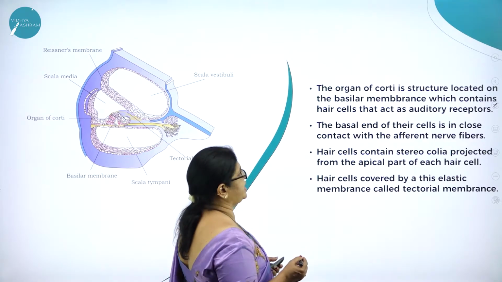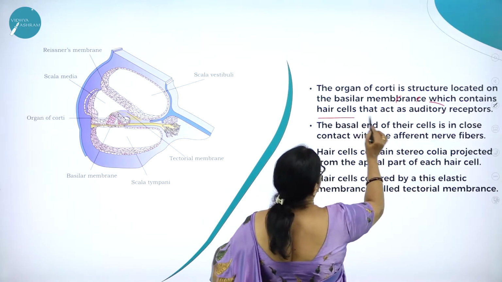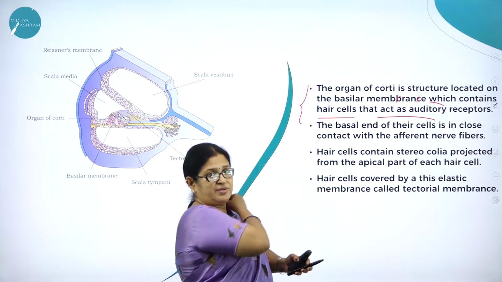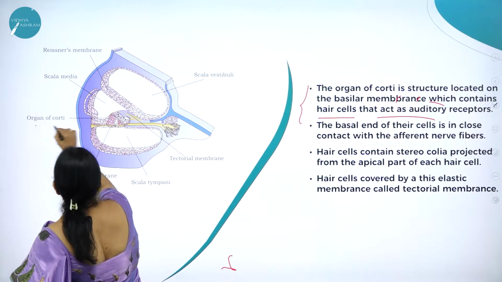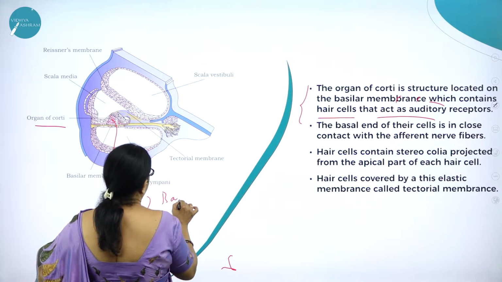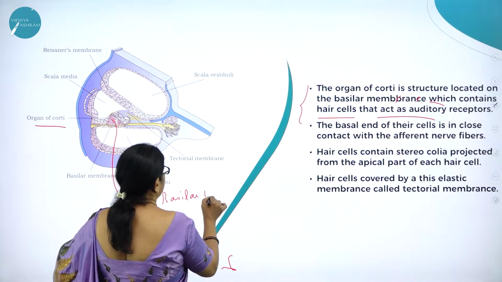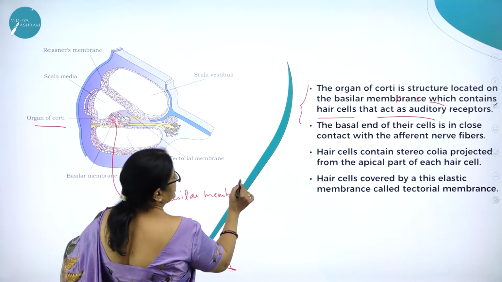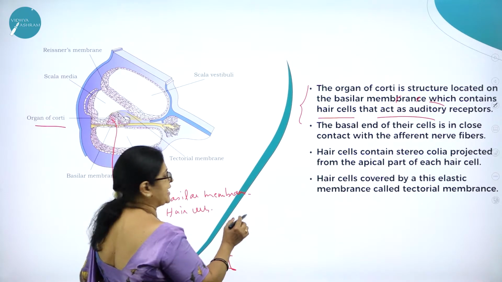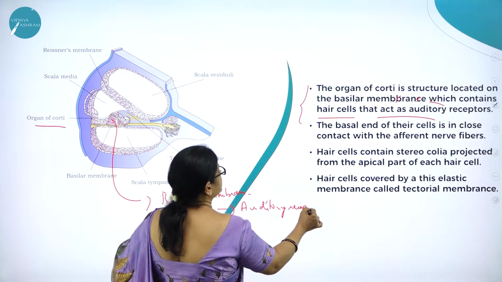Now, the organ of Corti is a structure located on the basilar membrane, which contains hair cells that act as auditory receptors. Auditory receptors means that which receives the sound. Here you can see, the organ of Corti is a structure located on the basilar membrane. There are two membranes, one is called Reissner's membrane, the other one is called basilar membrane, which contains hair cells. Here you can see the hair cells, which act as auditory receptors. Receptors means that which receive the sound.